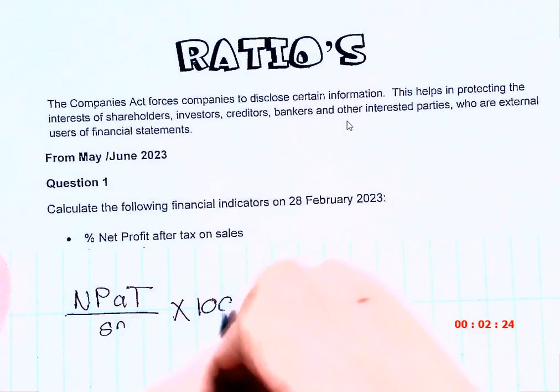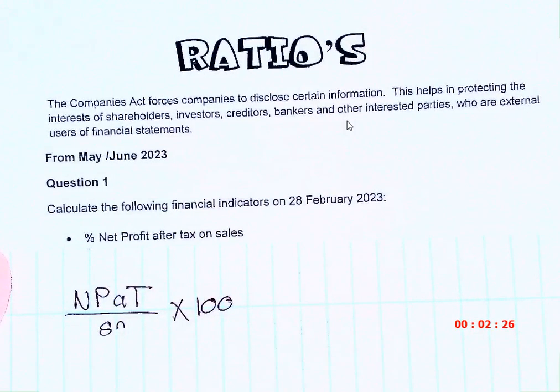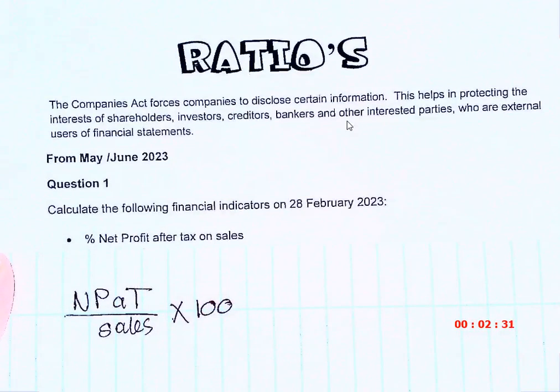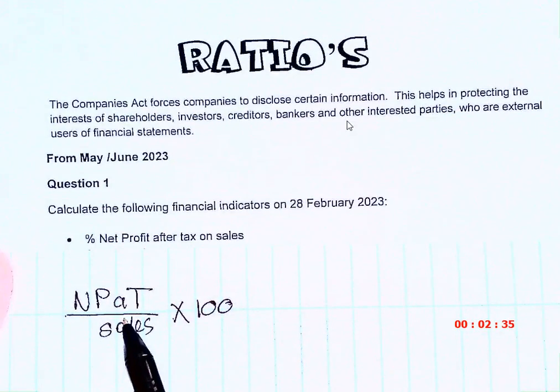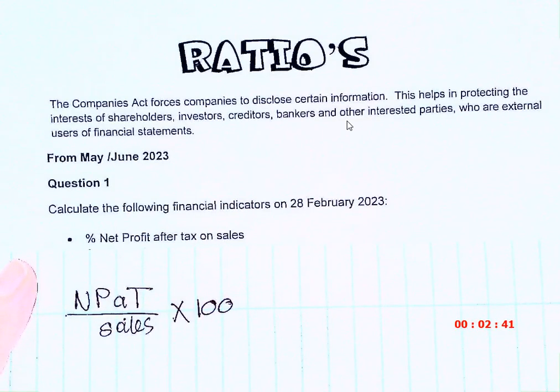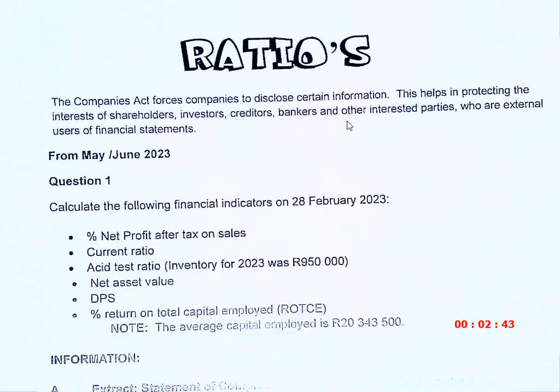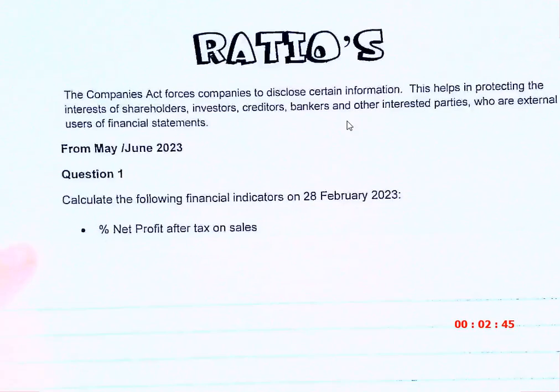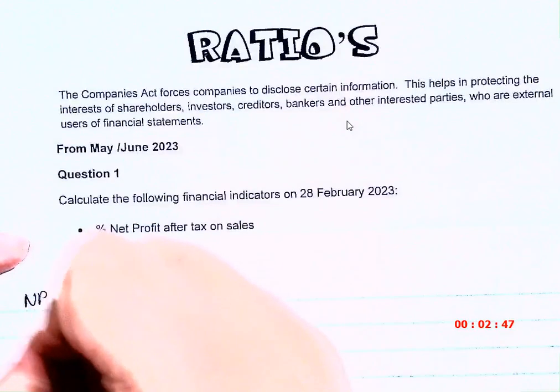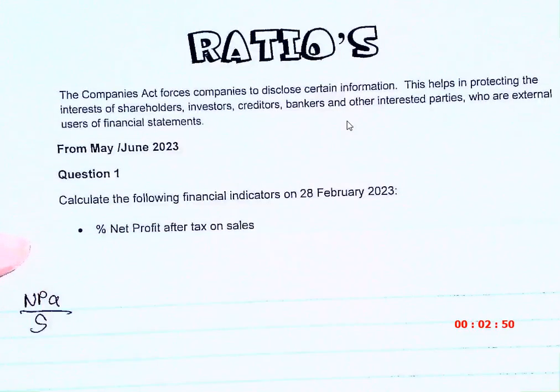Okay, can I tell you something else? You will not get any marks for writing down this format. So do not waste your time writing it out in full words. Don't even put the times 100. If I were you, I would literally just say to myself, net profit after tax over sales. I would just write that so that I know what I am looking for.